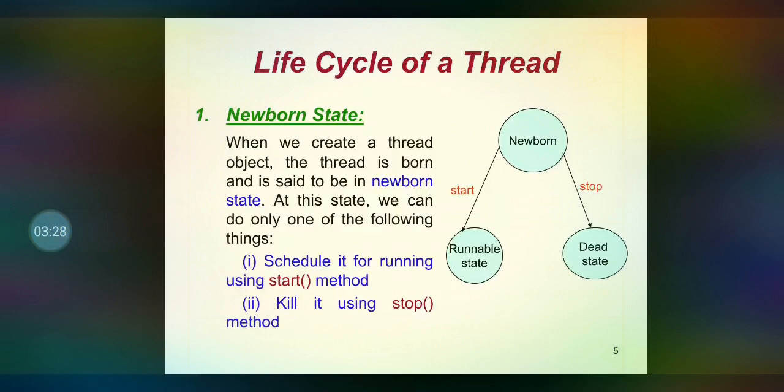The first one is the newborn state. Whenever we create a thread object, the thread is born, and we call it the newborn state. Whenever the thread is born, we can do one of the following. With the help of the start method, we can bring the newborn thread into the runnable state. Otherwise, we can call the stop method in order to make the newborn thread into a dead thread.